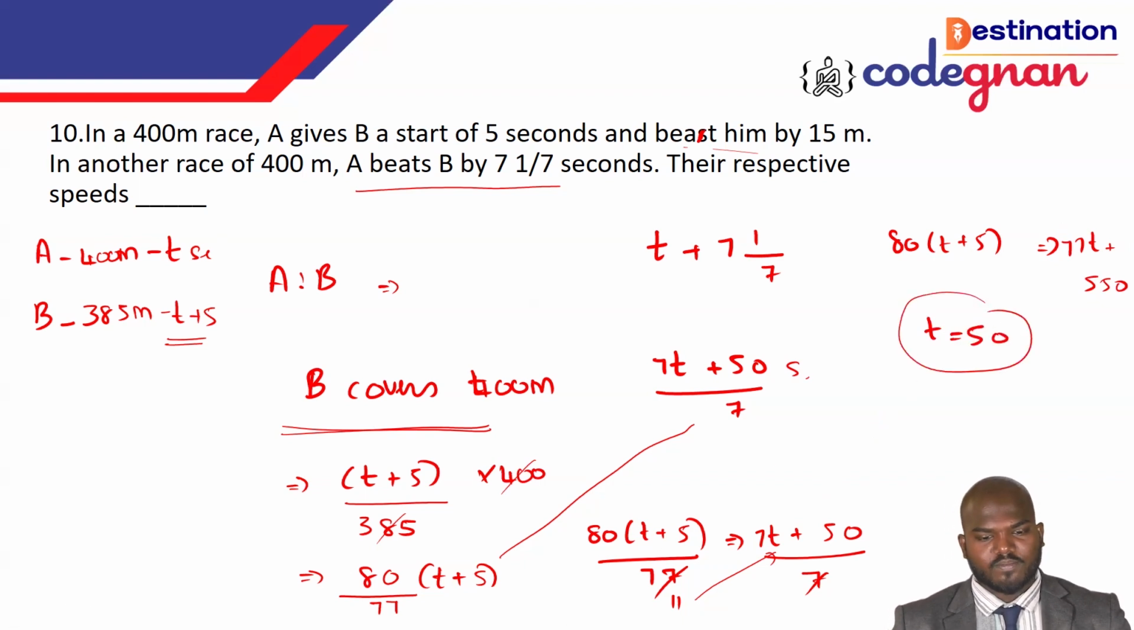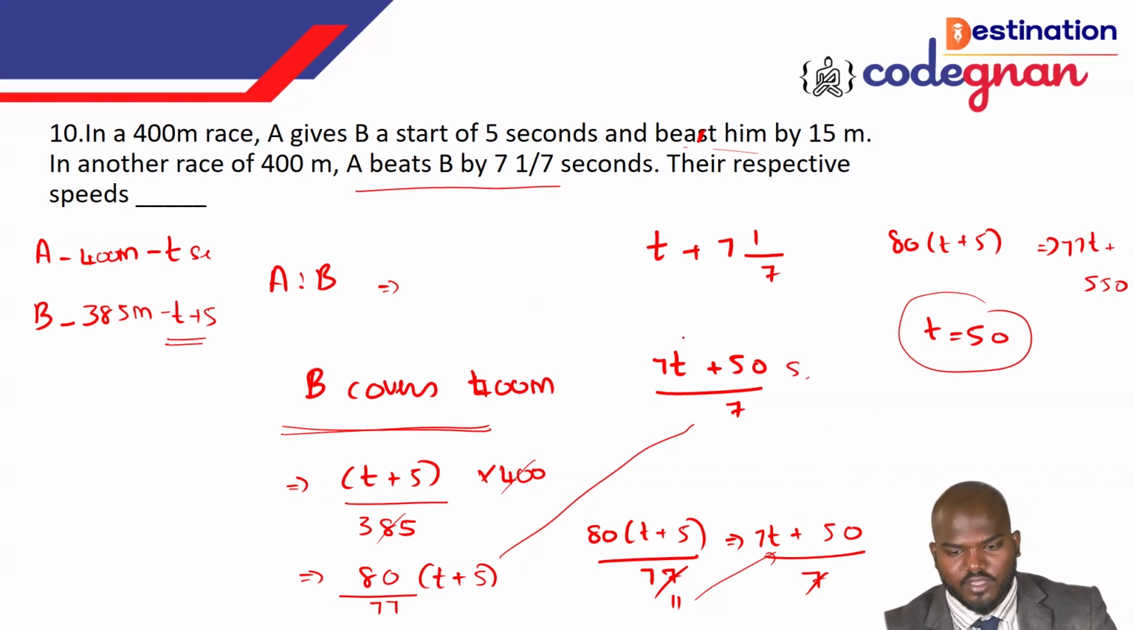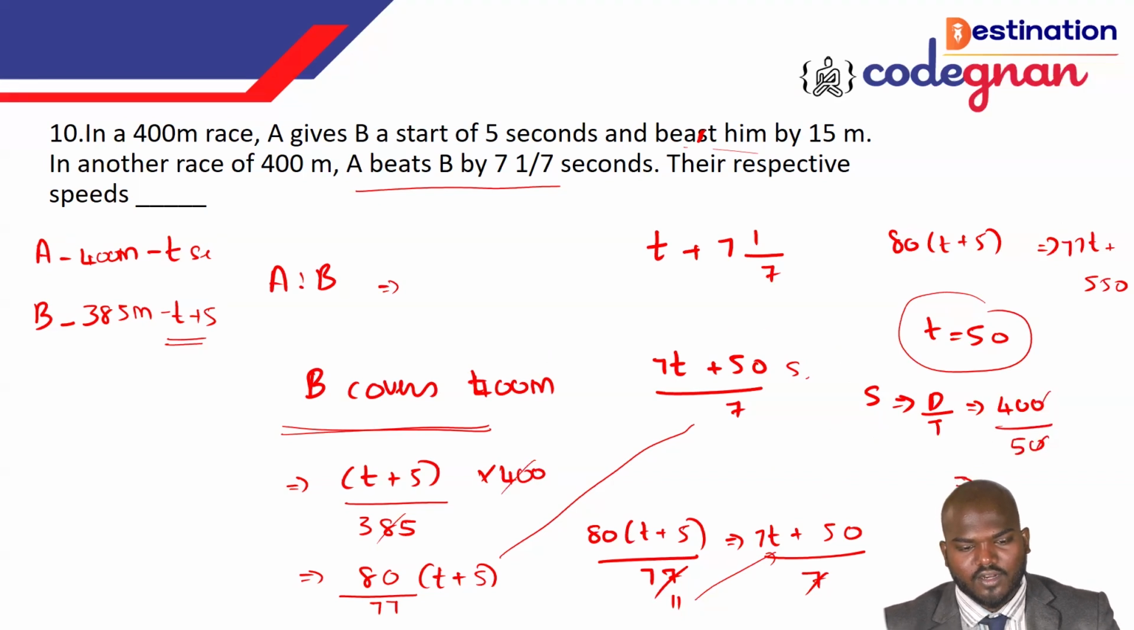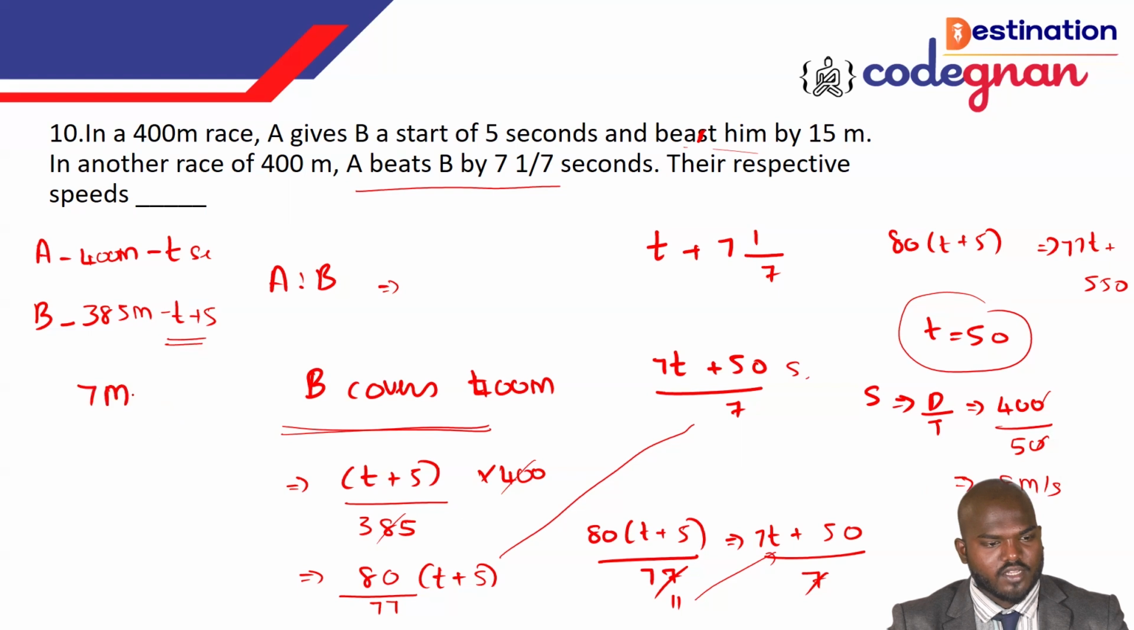My question is the respective speed. You have got this time here, but you need the respective speed. So speed means distance by time. Distance is 400 meters, the time is 50 seconds. The zeros get cancelled and you will get the answer, 8 meters per second. So A's speed is equal to 8 meters per second. But coming to B's speed, it will be less, right? So we can take it as 7 meters per second, which is the possible answer for B. This is how the answer will come.